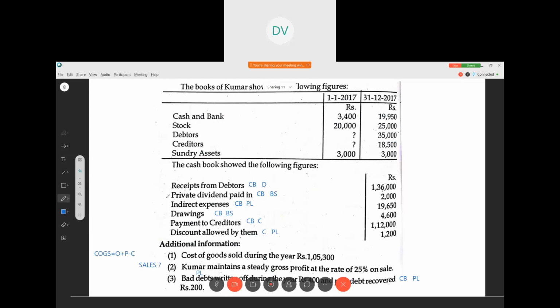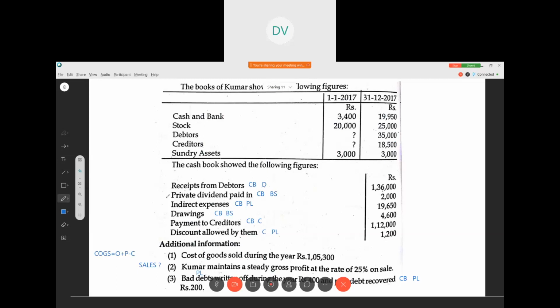When we are working out the problem, you should be very careful whether we are able to do this or not, because sometimes there might be some confusions. Then sales, cash sales is given, credit sales is given, so total sales. Closing stock is given, so the balancing figure will be the gross profit.